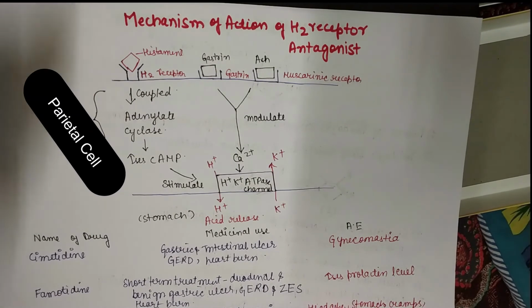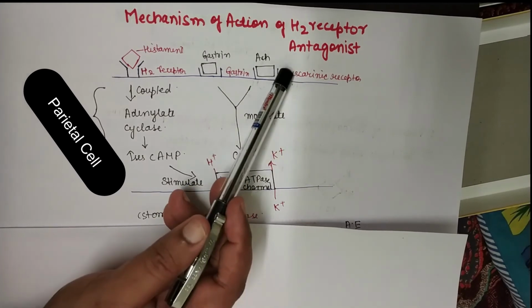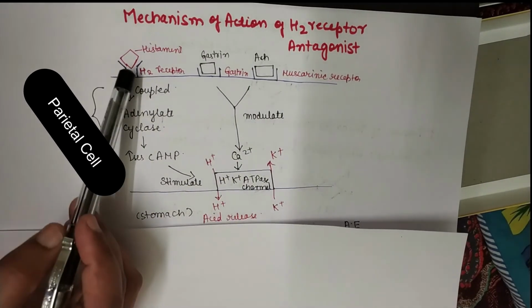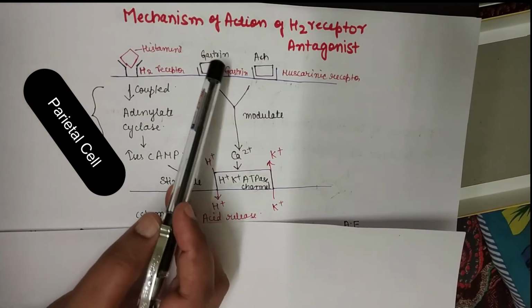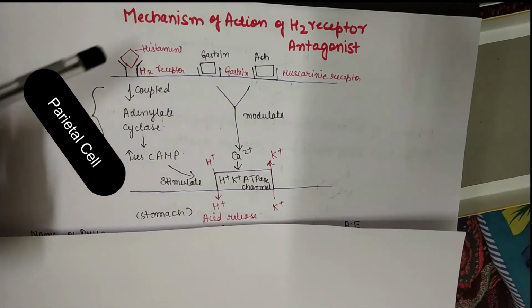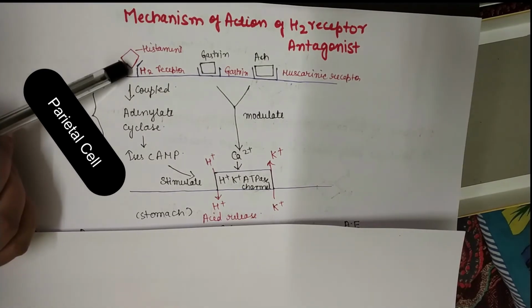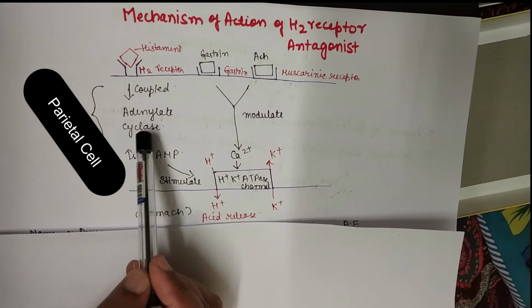First I will explain how histamine triggers the secretion of HCl. After that I will explain how the H2 receptor antagonist drugs work. Each layer of the cell has H2 receptor, gastrin receptor and muscarinic receptor. At the H2 receptor the histamine will bind, at the gastrin receptor the gastrin will bind, at the muscarinic receptor the acetylcholine will bind.